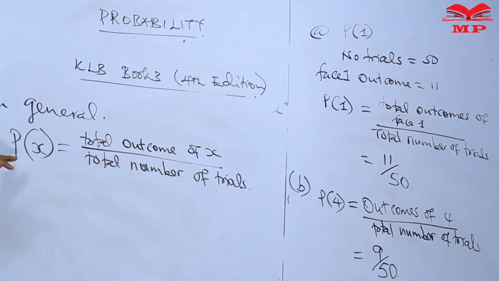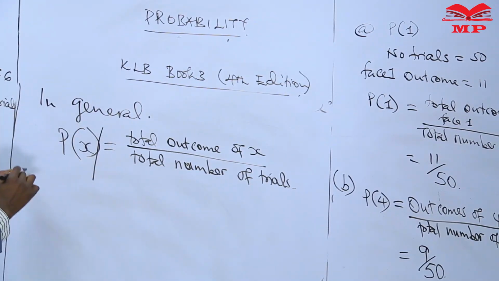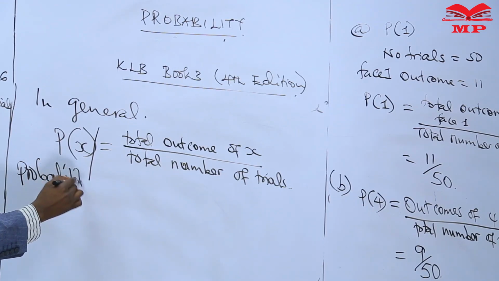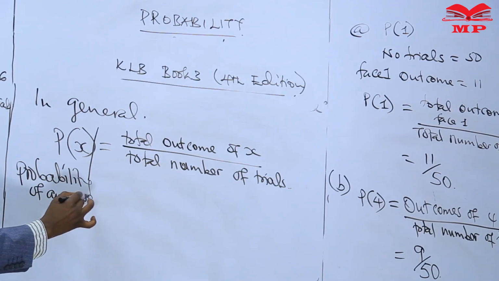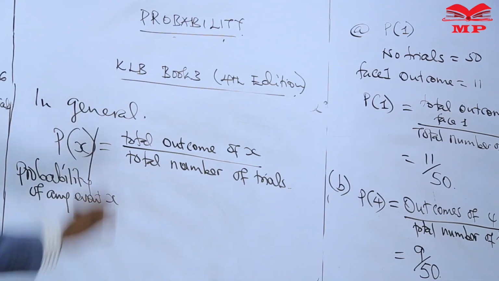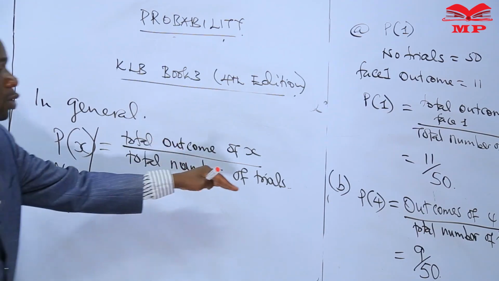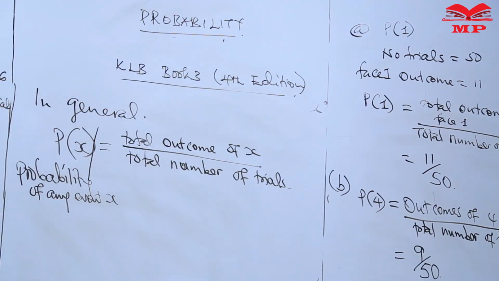Let me write this as the probability of any event X: this will be given by the total outcome of X over the total number of trials. We can look at another example.